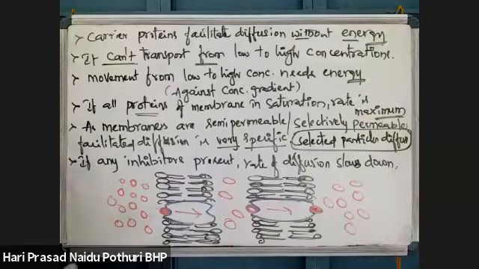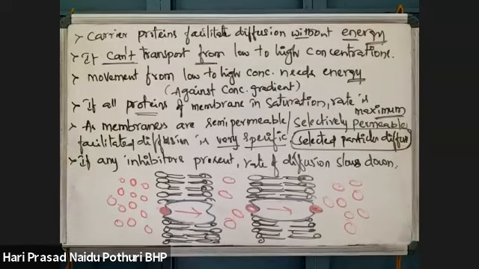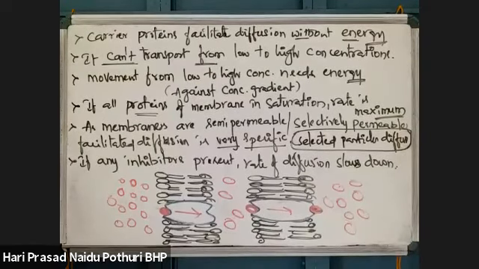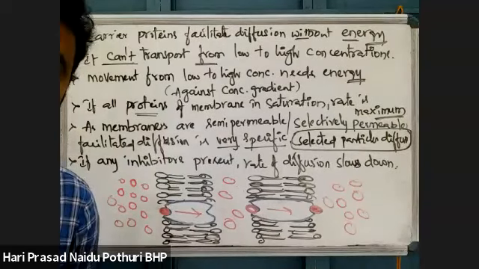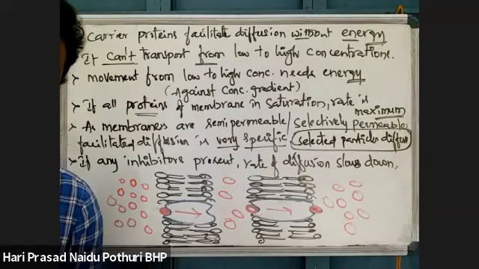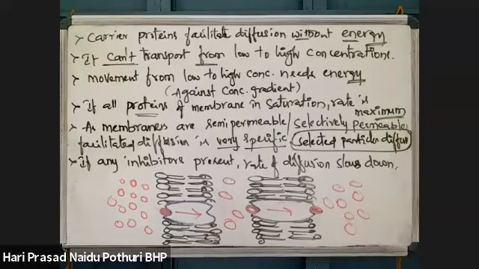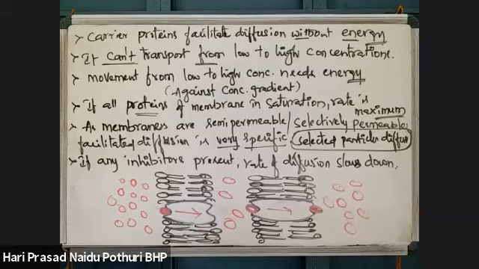Once the equilibrium gradient is developed, it means saturation, or there is no movement. Once equilibrium is attained, there is no movement. Note on this. Note on that.